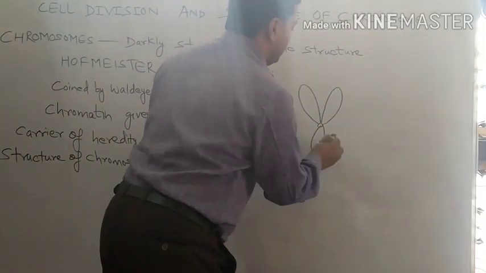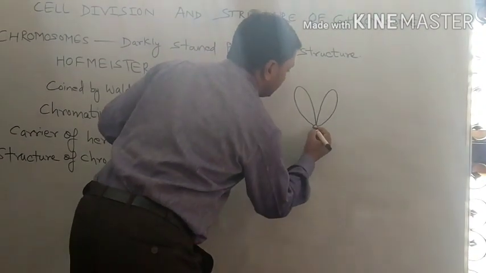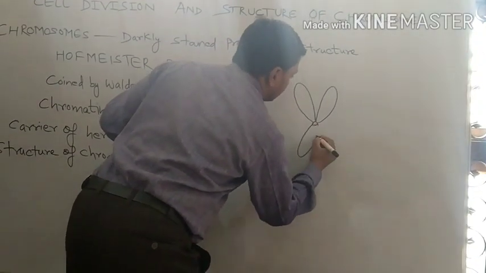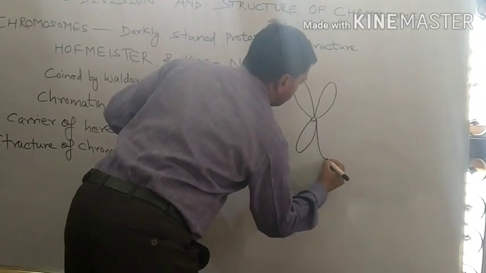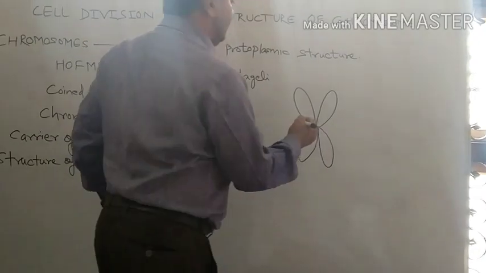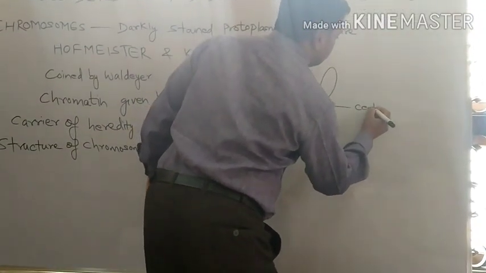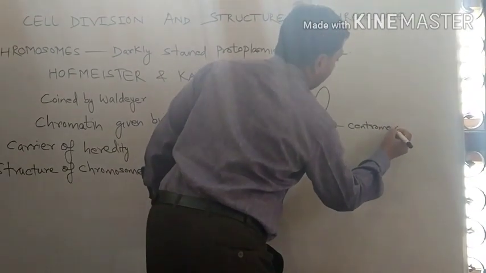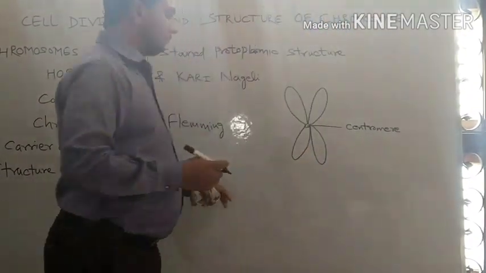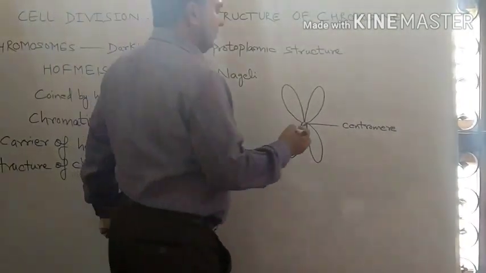This is the chromosome we are drawing. At the center is the centromere, and the arms are chromatids.